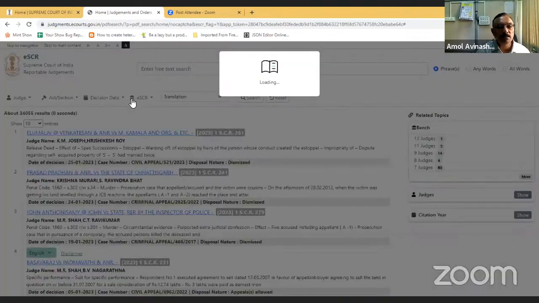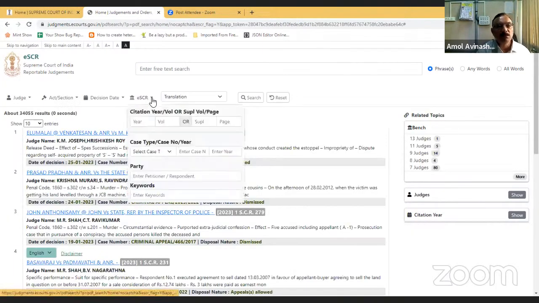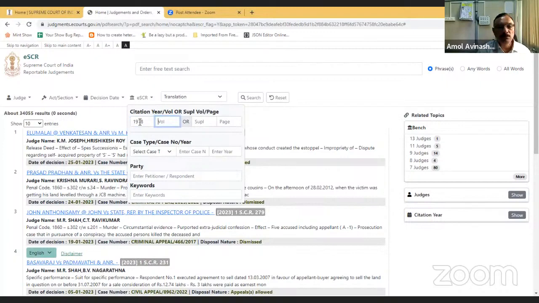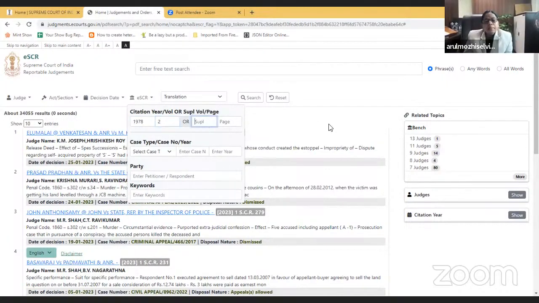Next search is eSCR, where if you know the volume number or year or page number, or the supplementary volume and all, then you can get the judgment. Sir, can you show for 1978 SCR 621? I have a citation: 1978, volume 2, SCR, page number is 621, sir. Page is 621. Okay.